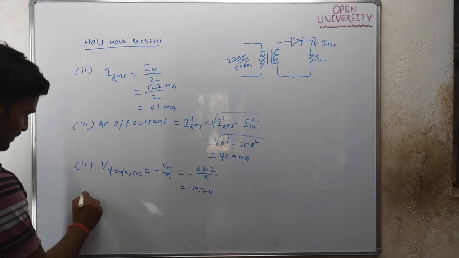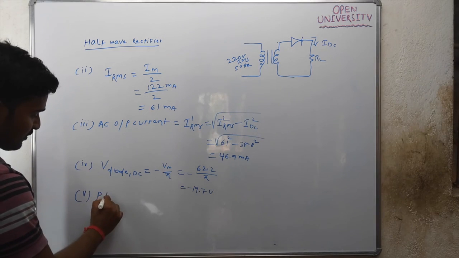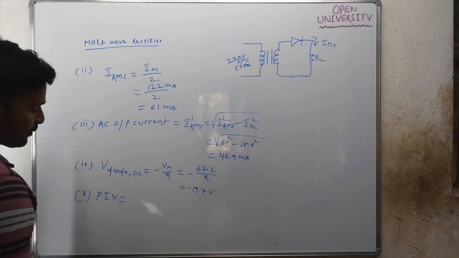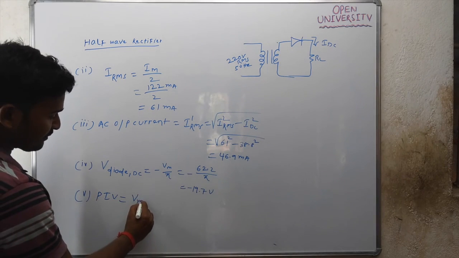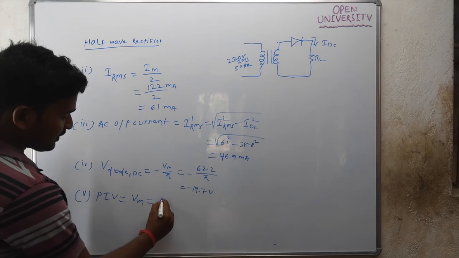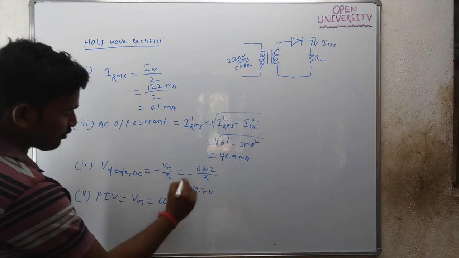Then fifth point, peak inverse voltage. What is peak inverse voltage for your half wave rectifier? It is Vm. And what is Vm? Vm is 62.2 volt.